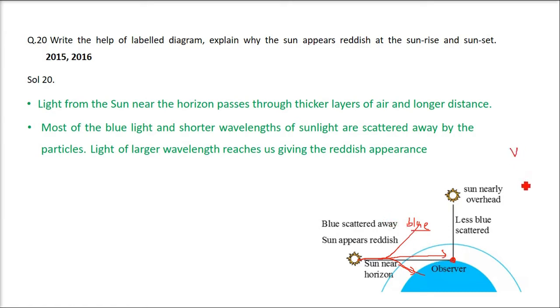If I say VIBGYOR, violet, which is somewhat related to blue somewhere here, they will be scattered because they have shorter wavelength. But red, because it has higher wavelength, higher lambda, will be scattered less. So that is how, because of passing through different layers, and these layers have different properties, there is scattering happening here.